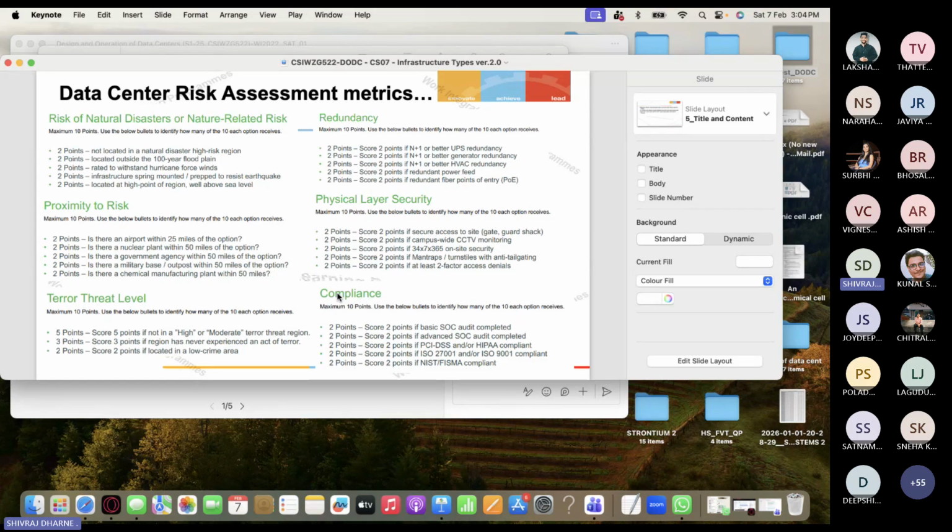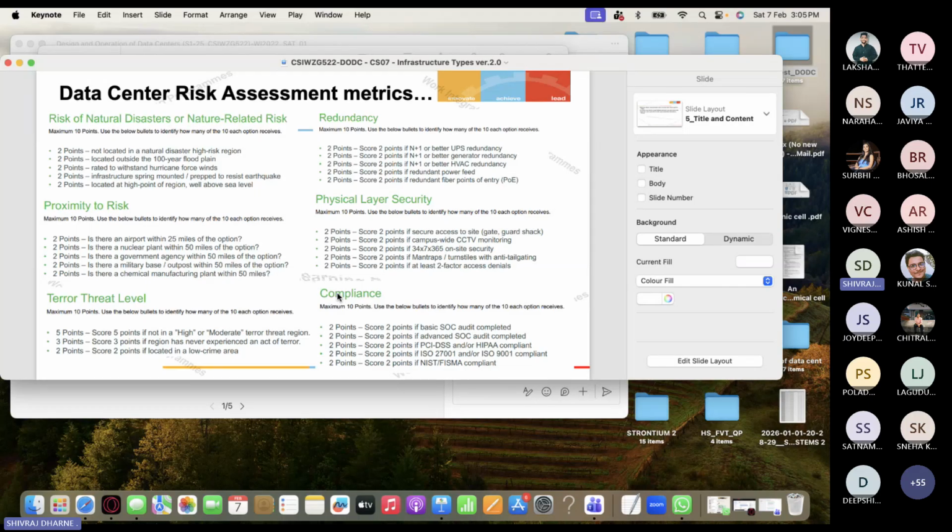You have a maximum of 10 points, right? And these points are distributed like 2 points for secure access to the site, like gate, guard stack. So every aspect of that physical layer security is given some points, and if you score 10 out of 10, that means you have the best risk management done, right? And you can score each of these metrics to see what the risk assessment is for your data center.